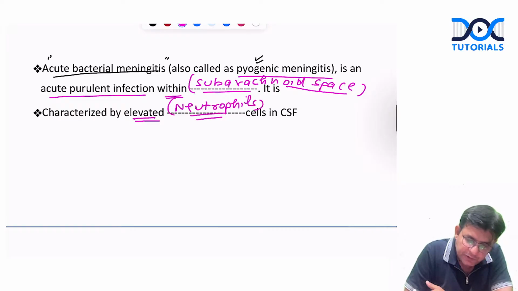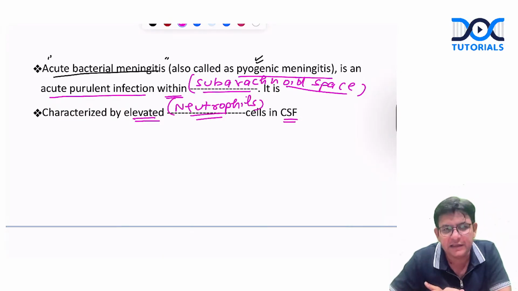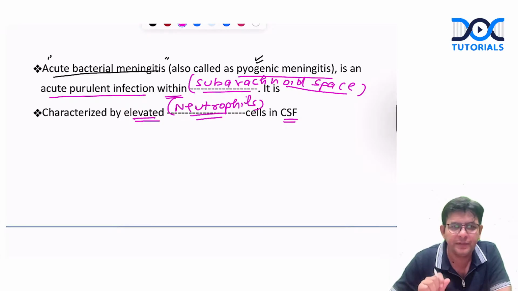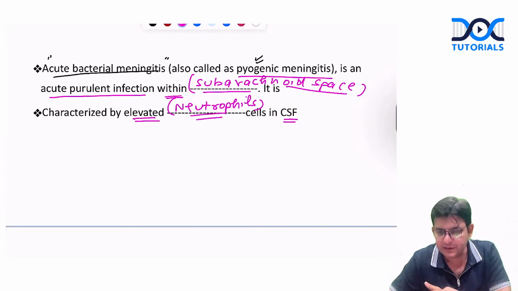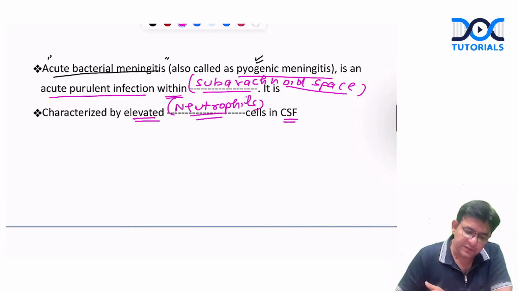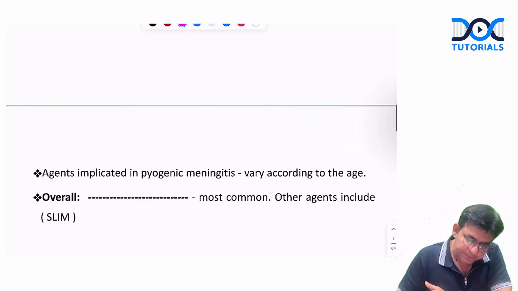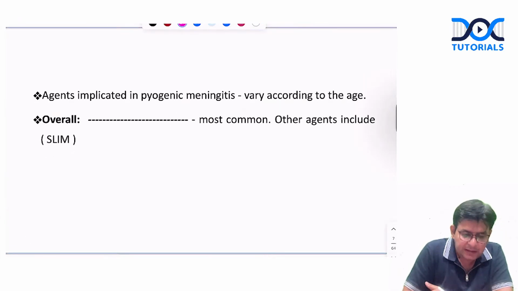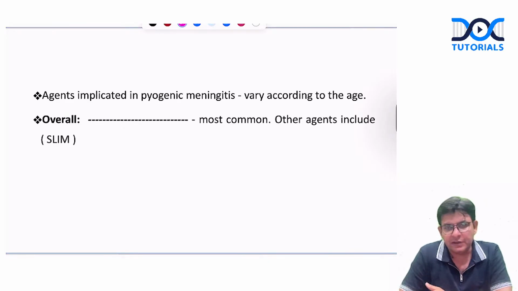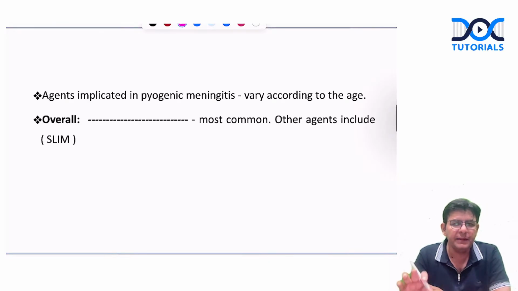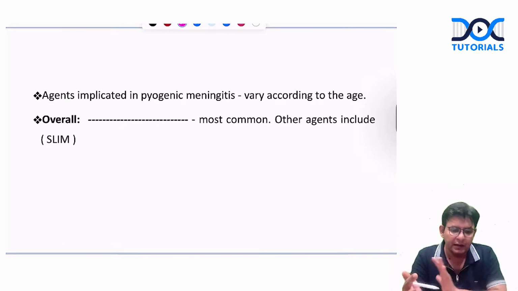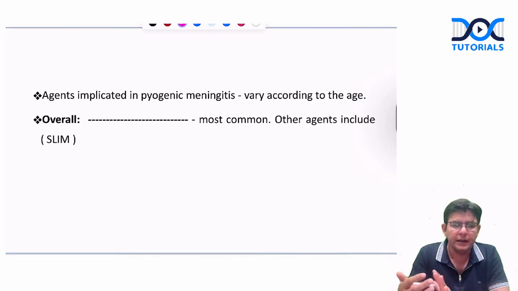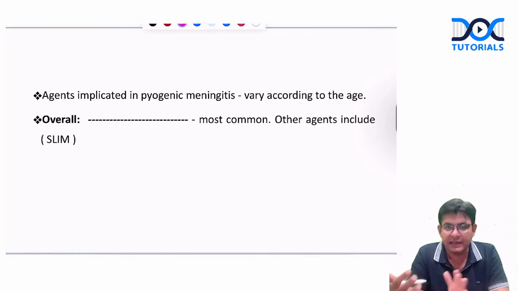Elevated neutrophils are there in the CSF of these individuals suffering from the bacterial infection of meningitis. Okay. So first of all, this thing. Then the various causative agents whose names at least should be remembered by you, at least these 3-4 names should come to mind whenever we are talking about bacterial meningitis, and that too which one?